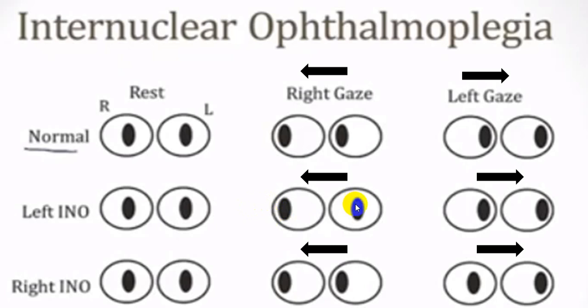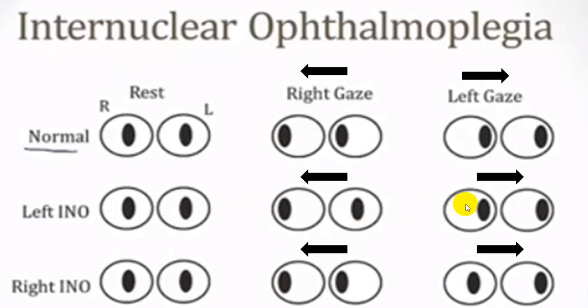The left eye has to adduct, which is done by the medial rectus. That will not be possible because there is damage to the pathway, that is the medial longitudinal fascicle. As there is damage to that, it cannot supply the third cranial nerve. So medial rectus cannot work, and you cannot have a conjugate movement. And this will be very clearly identifiable.